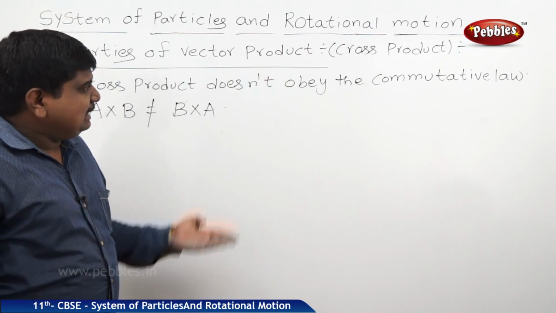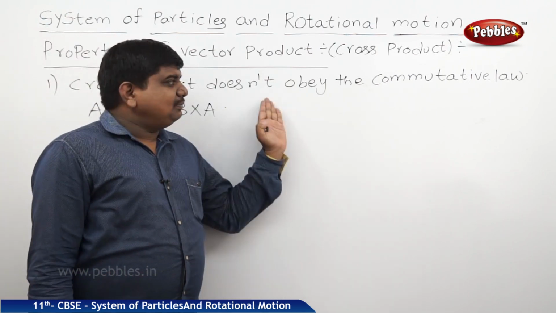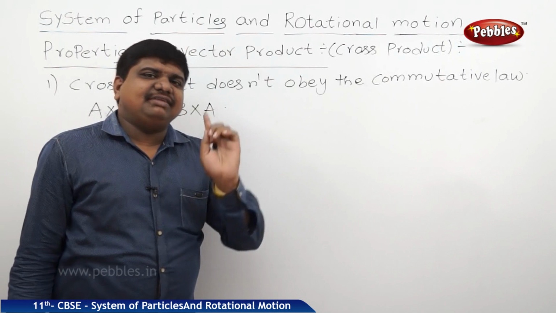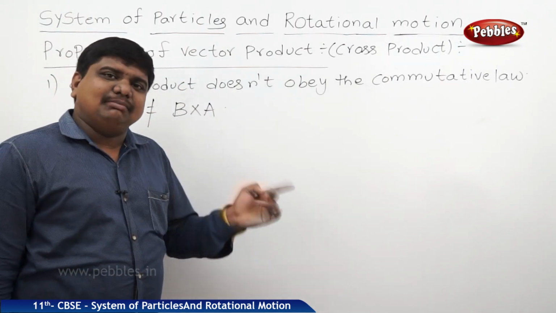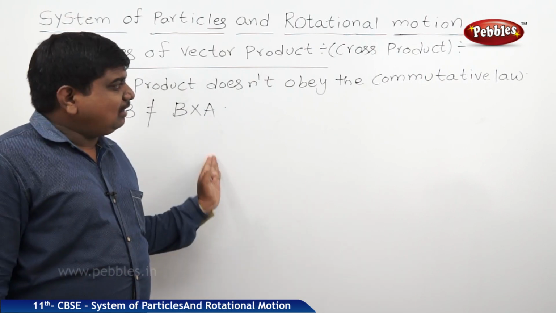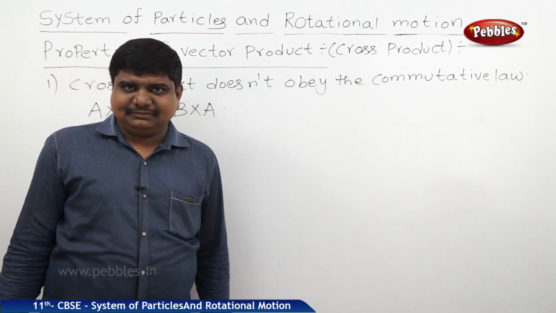The reason is that in the cross product the position of the vectors is very important. Once the position of the vectors is changed in multiplication, it alters the sign of the resultant.